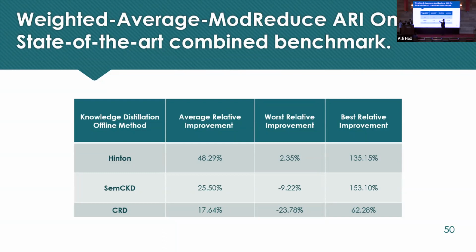And for SimCKD, which is the state of the art in feature knowledge distillation, on average, we are improving in the 15 experiments by 25.5%. The worst degradation is simply minus 9.22%. However, our best relative improvement is 153%.